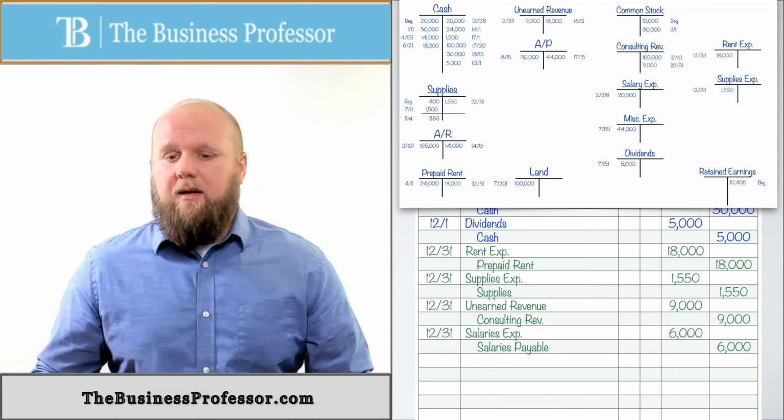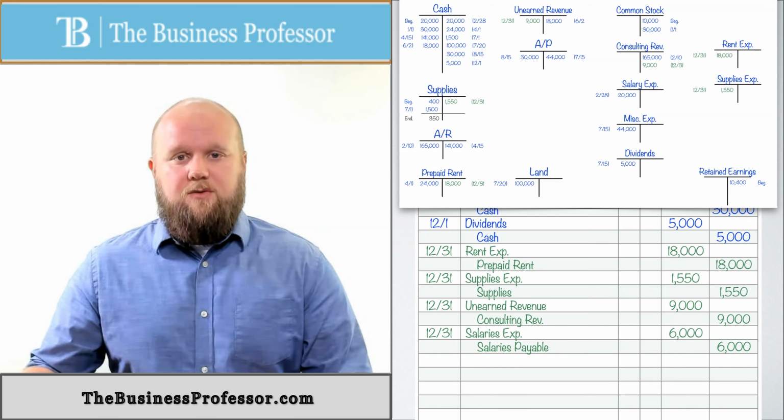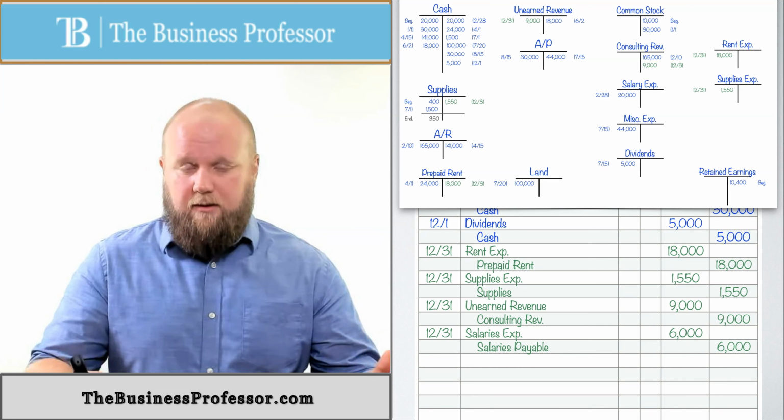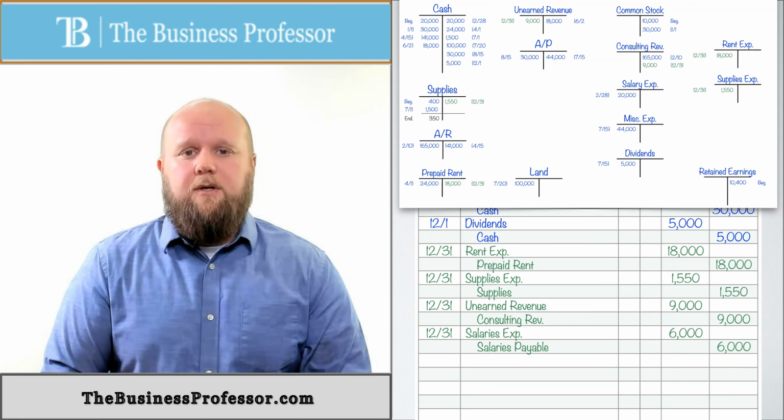And then when we actually do pay it, we'll take it out of salaries payable and also take it out of cash. But for right now, this is what we're dealing with because this is the period in which we're in. That's how we do an accrued expense.